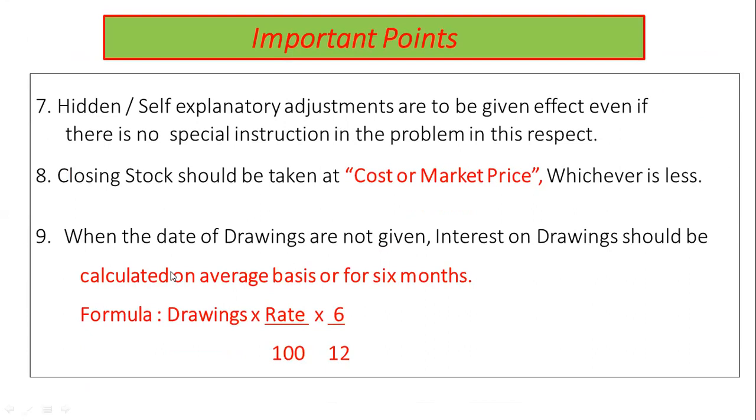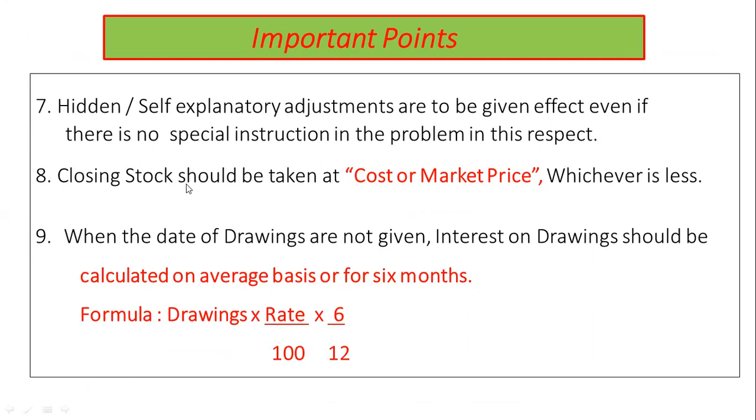If no special instruction in a problem is given as to the hidden or self-explanatory adjustment, then too these items are to be given effect, which is important to solve the problem.